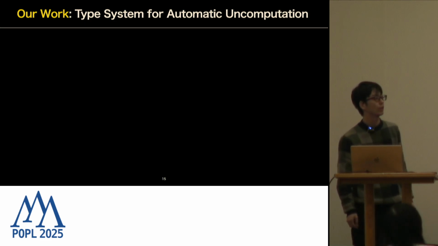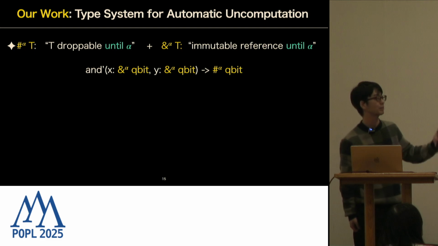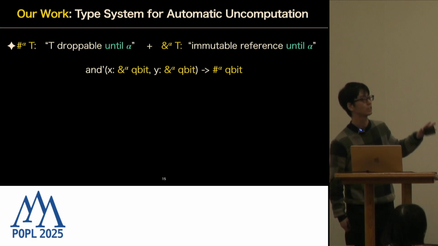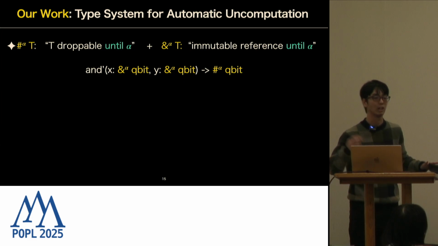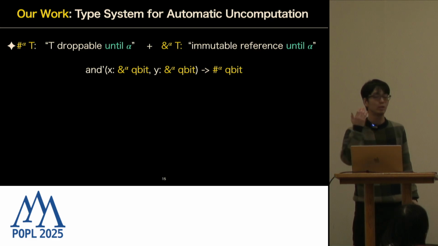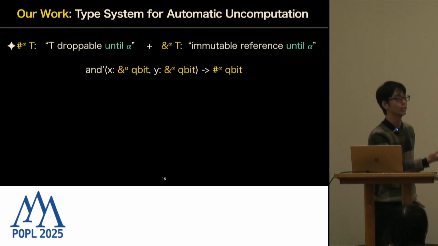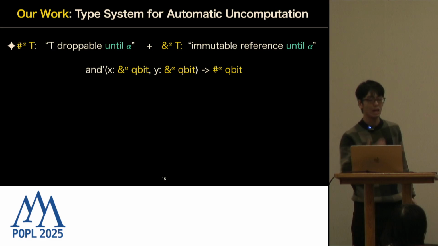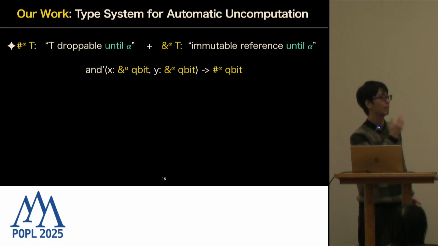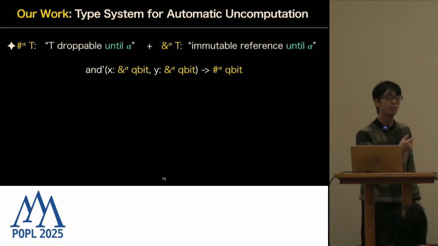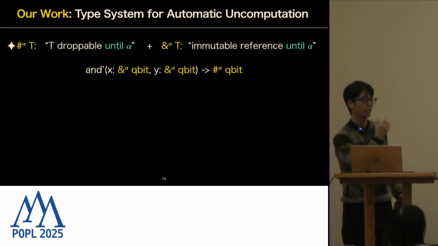In our type system, we introduced 2 special types. One is droppable, sharp alpha, which means droppable until alpha. We also need an immutable reference, which means it stays unchanged until some lifetime alpha. Now what we want to have is the function AND prime, which takes two immutable references to qubits and outputs one droppable qubit.